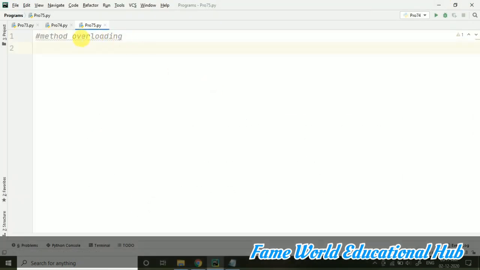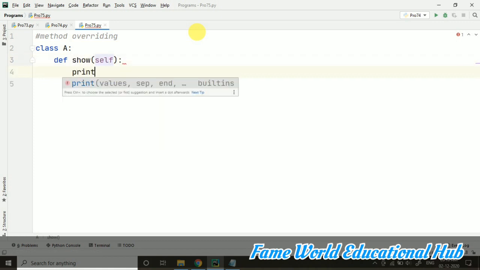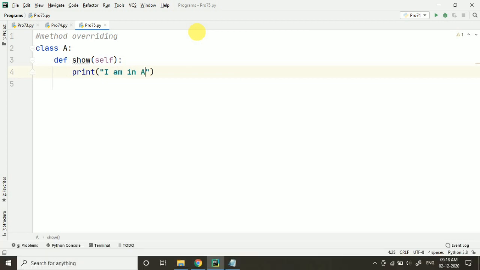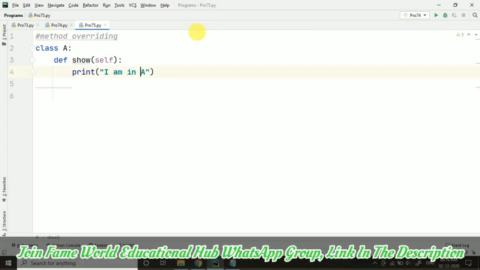Let's create it. So here I am writing method overriding. Let's create a class A. Okay, I have created a class A and let's create one method show. Here I am just printing "I am in A". Okay, now creating a class B. And let's take the same method, because we have to take the same method with the same name in different classes. But I am writing here "I am in B".